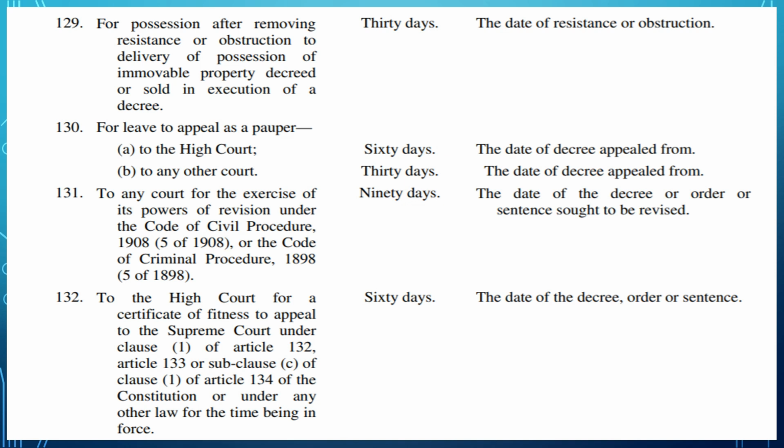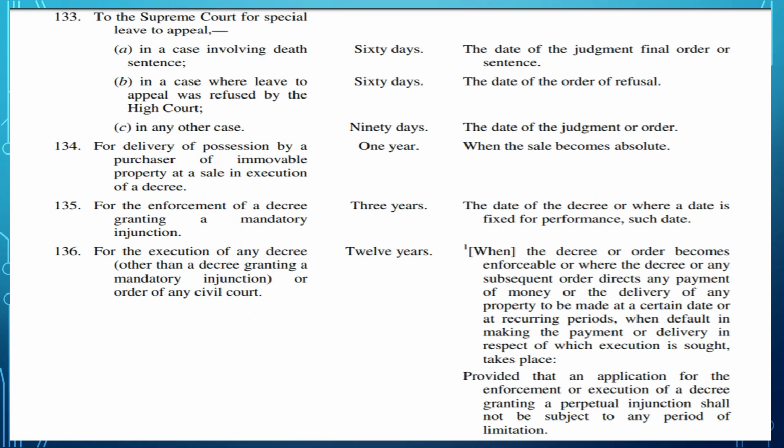If you want to file an application to High Court for a certificate of fitness to appeal to Supreme Court under Article 132 Clause 1 or Article 133 or Article 134 Clause 1 Subclause C of the Constitution, then you need to file this application within 60 days from the date of decree, order or sentence.